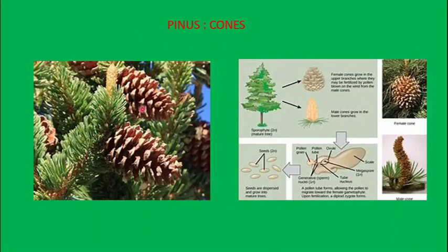This is an example of, it comes under wind pollinated flowers. This is a pine cone. This open one, the bigger one, is a female cone, and the smaller one which you can see is the male cone.